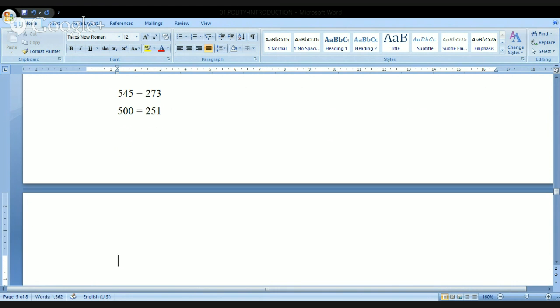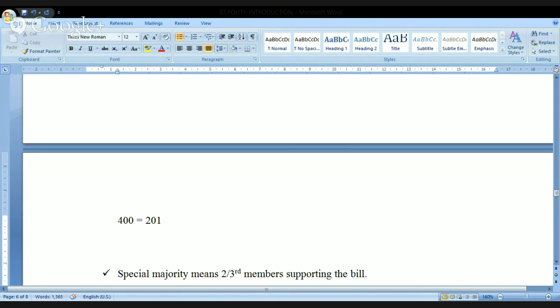Imagine a situation where on that particular day 400 members are present. Now can you tell me what is the simple majority? Is it 201? Yes, it is 201. In a similar manner, if I have, say, 100 members, clear, I can go for the voting, but I require the support of 51.